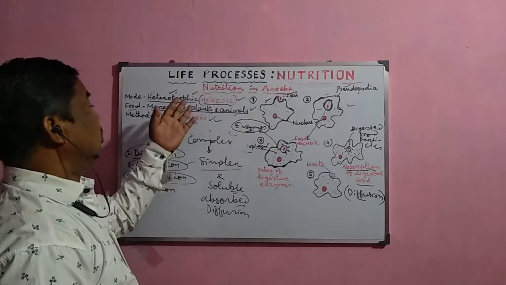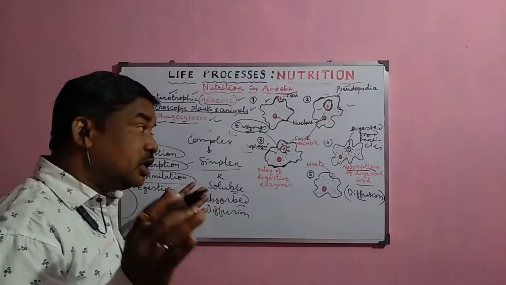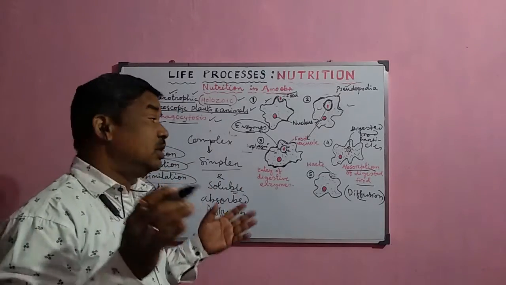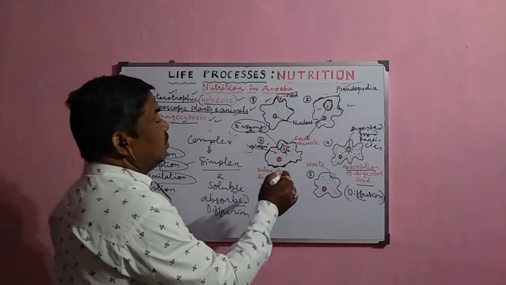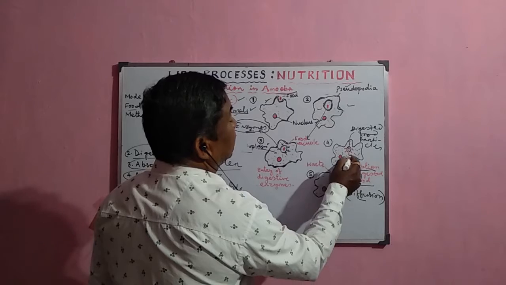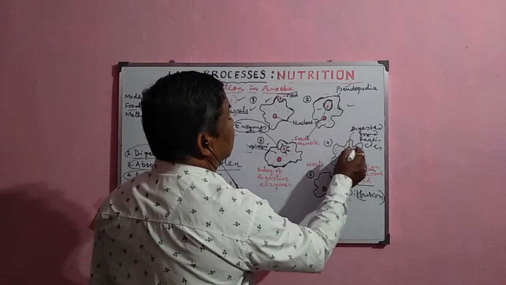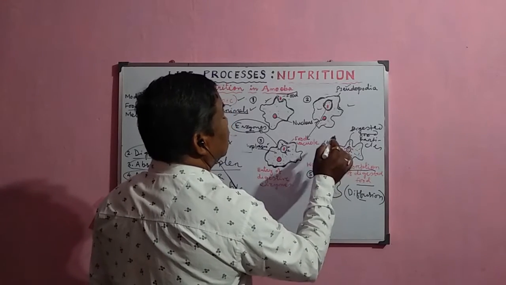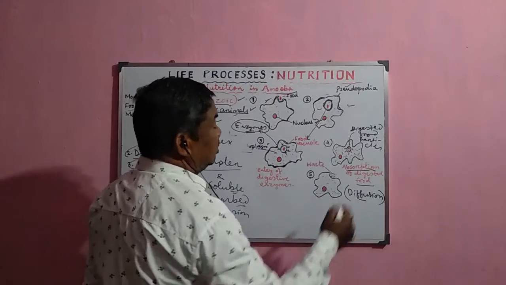As we know, these are the different steps of holozoic nutrition, and during assimilation, what happens? Whatever food materials are absorbed are transported to the different parts of the cytoplasm inside the amoeba.